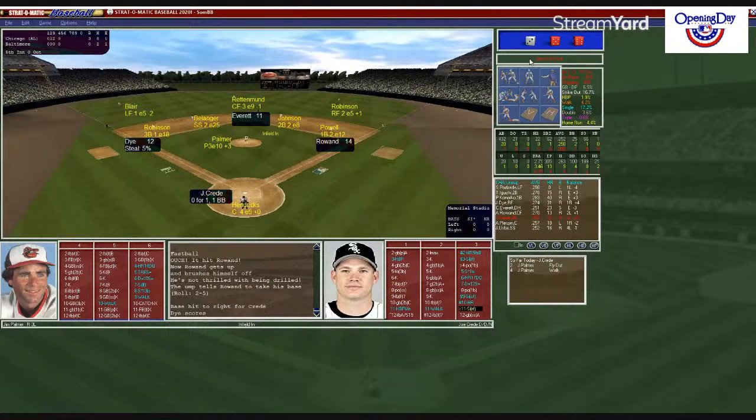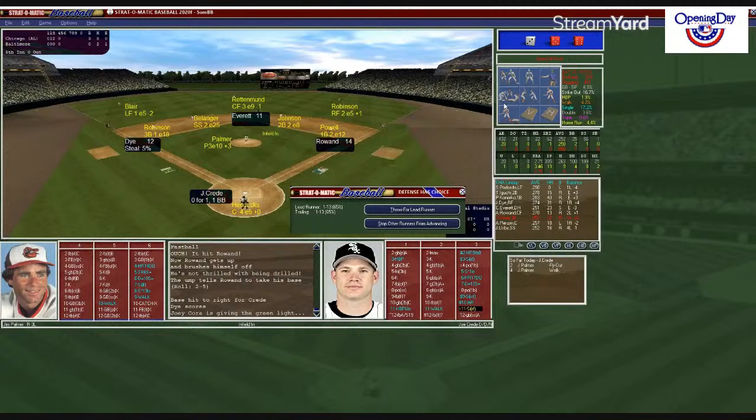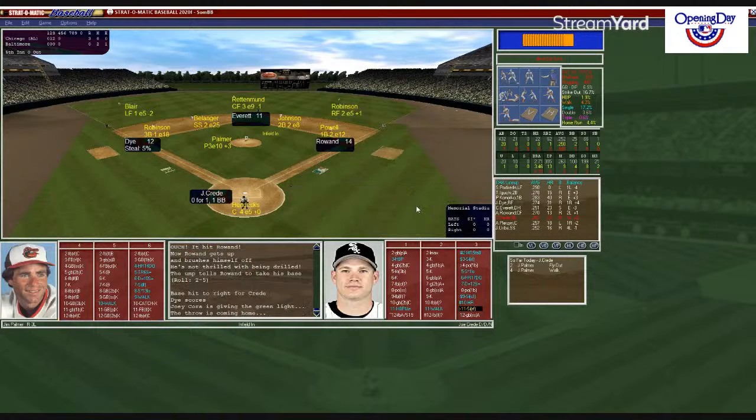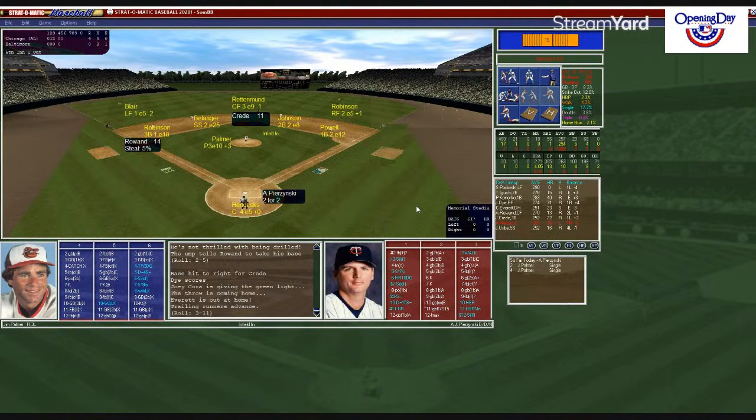Creedy on a 3-11 single right field. Die scores. Everett will try to score. 1-13, and he's thrown out of the plate. Good throw by Frank Robinson. So nice play there. Creedy will take second on the throw. It's 4-0 White Sox. Second and third and 1 out.